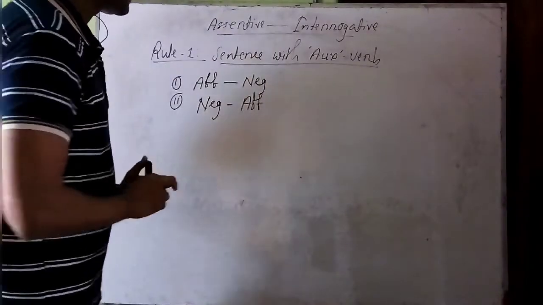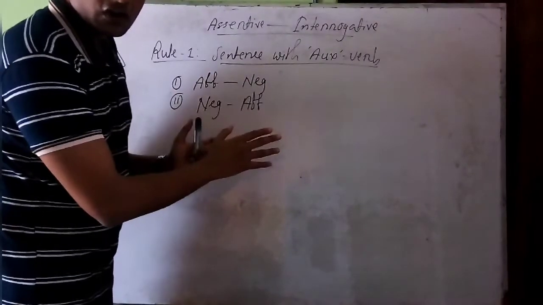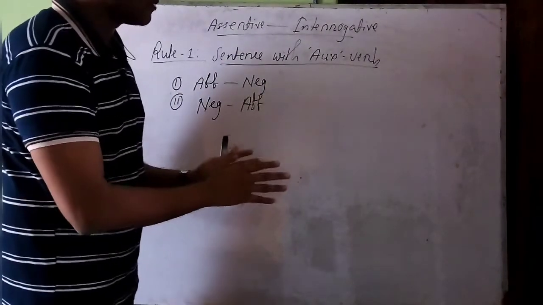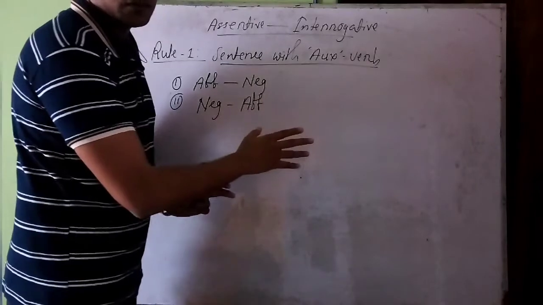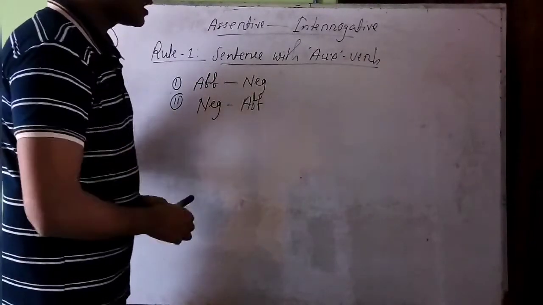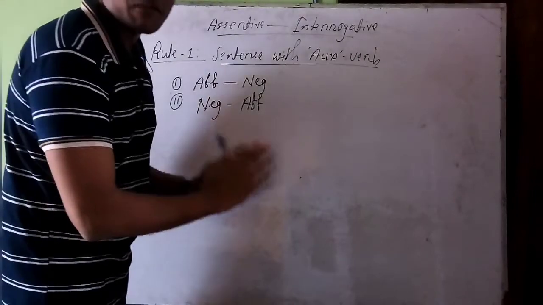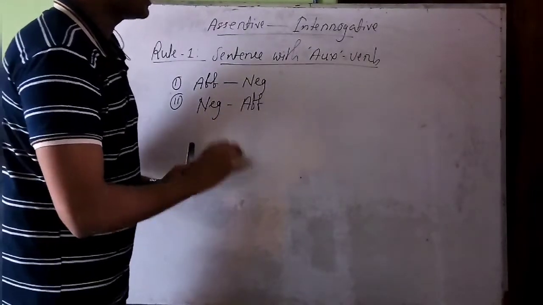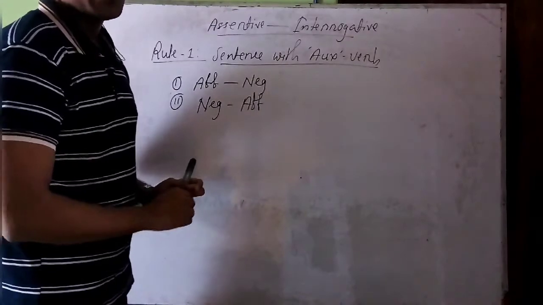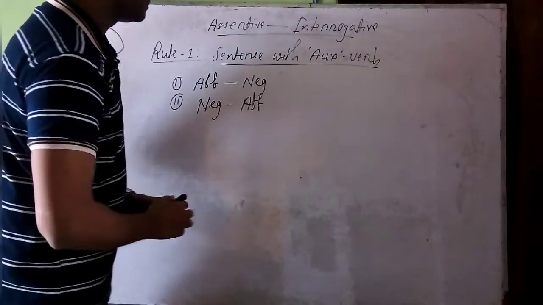Like this. That means suppose you have a not with your auxiliary verb, that means the sentence is in negative form, then you should remove that not to make it affirmative. And if you don't have any not with the auxiliary verb, that means the sentence is in affirmative form, then you should put a not after auxiliary verb to make it negative first.